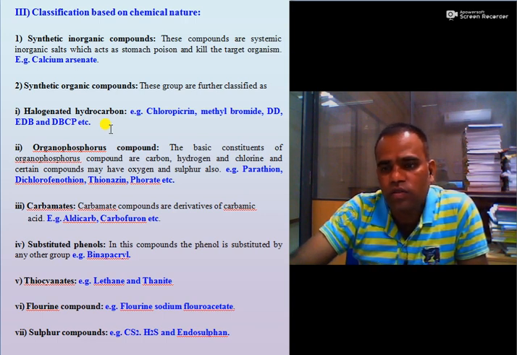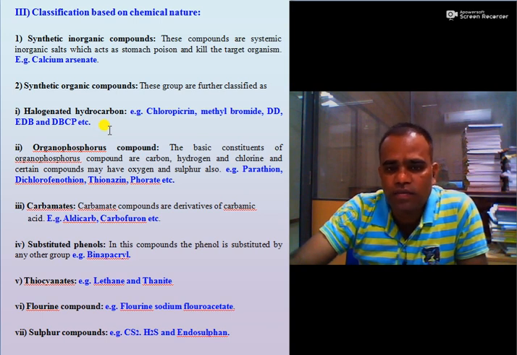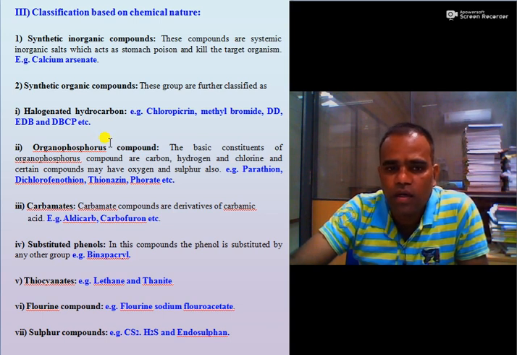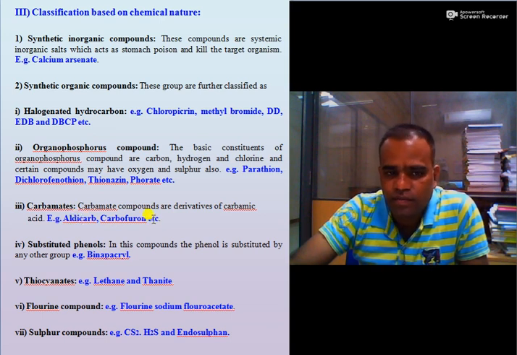Organophosphorus compounds. The basic constituents of these compounds are carbon, hydrogen, chlorine and certain other elements which may have oxygen and sulfur also. Examples are parathion, dichlorophenthion, thionazine, phorate, etc. Then the third one is carbamate. These are the derivatives of carbamic acid. Examples are aldicarb and carbofuran.